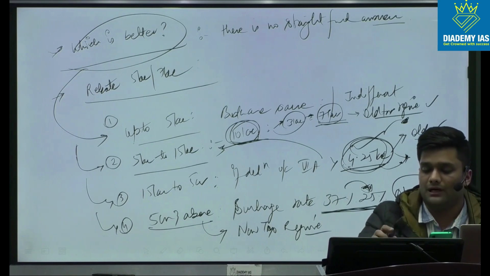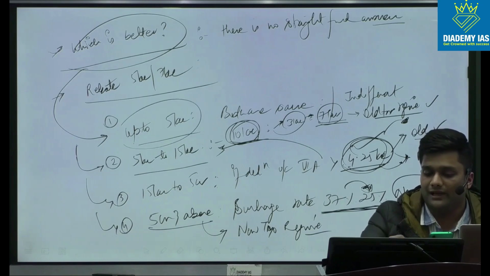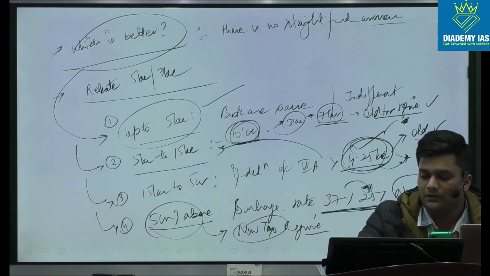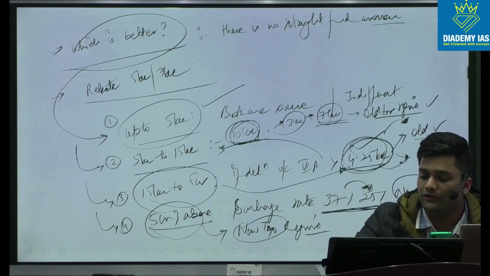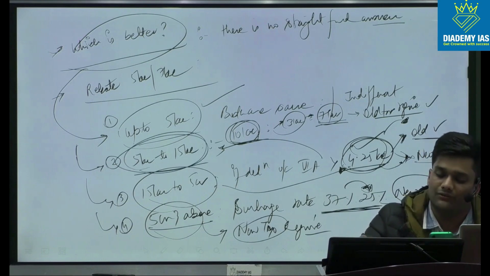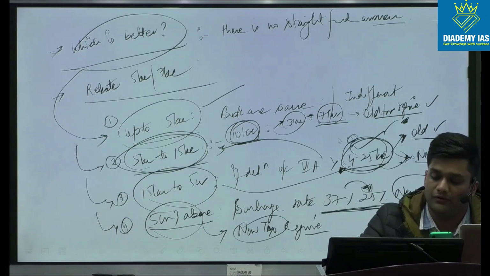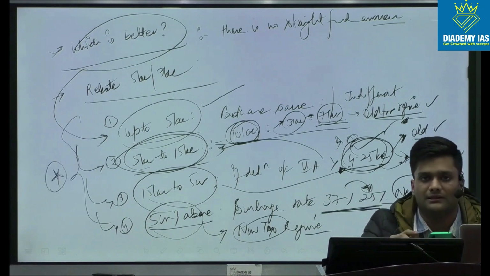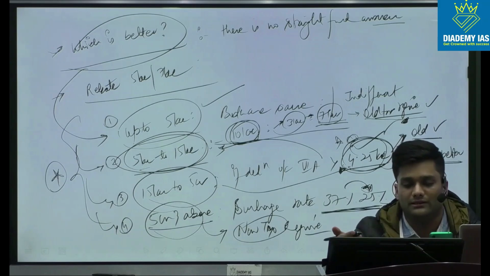So I'll summarize it again. Up to 5 lakh, both are indifferent. 5 crore and above, you should opt for new. 15 lakh to 5 crore, there is a number of 4.25 lakh. If it is above 4.25 lakh, you opt for old, and new otherwise. In 5 to 15 lakh, you cannot calculate this type of number, but you'll have to go on a case-to-case basis. So you can give this analysis if it is asked in the interview or any other setup.